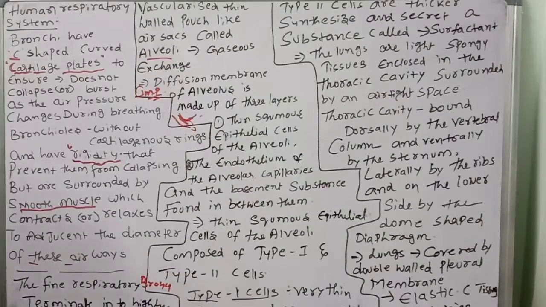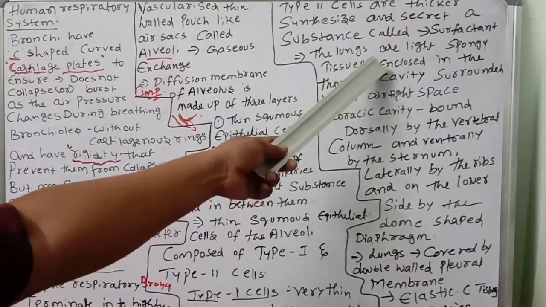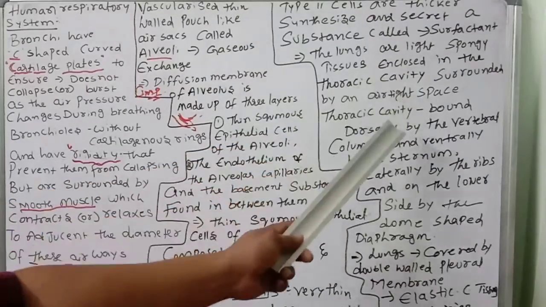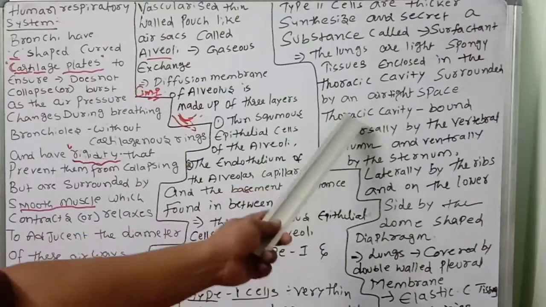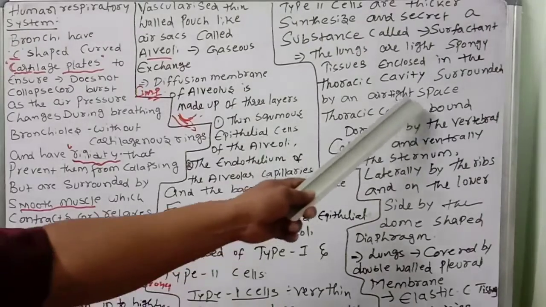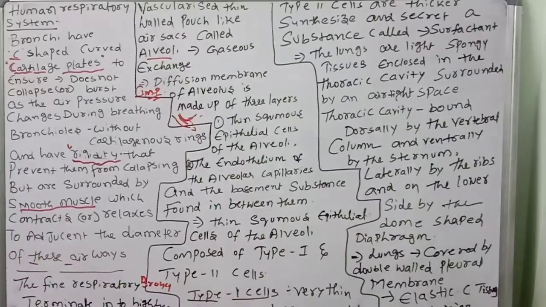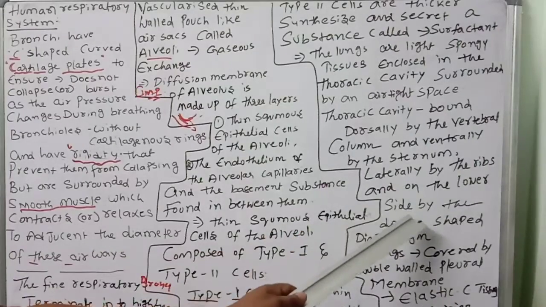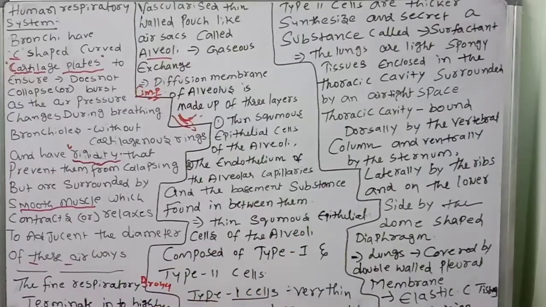The lungs are light, spongy tissues enclosed in an airtight space called the thoracic cavity. The thoracic cavity is bound dorsally by the vertebral column, ventrally by the sternum, laterally by the ribs, and on the lower side by the dome-shaped diaphragm.